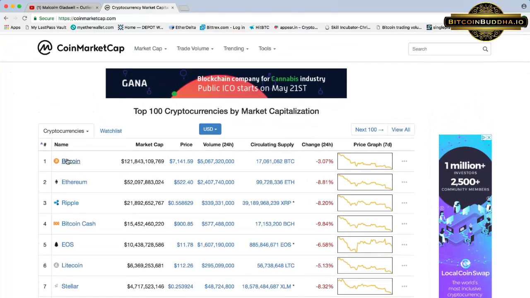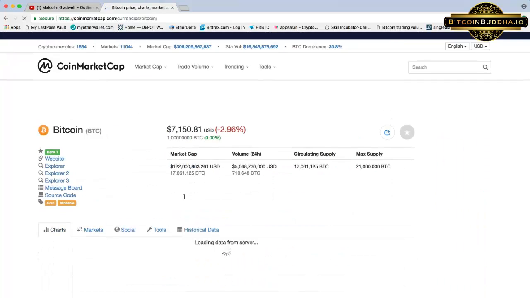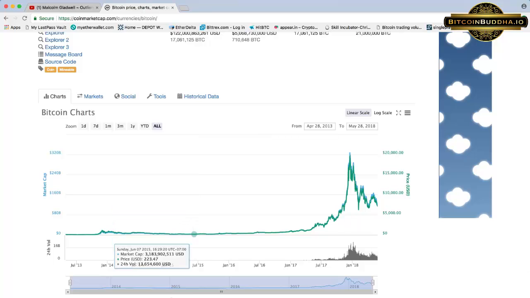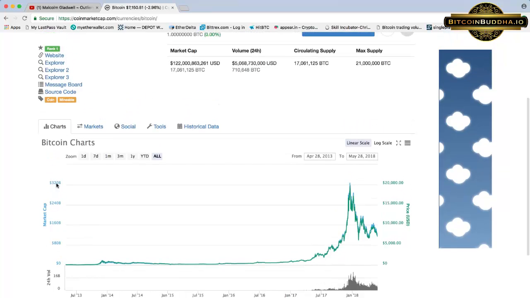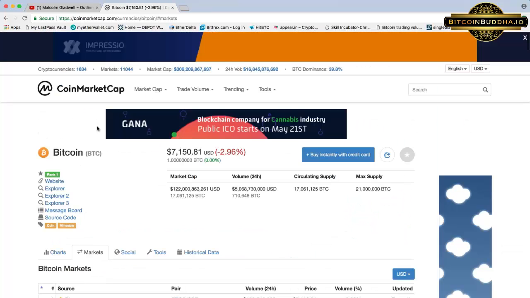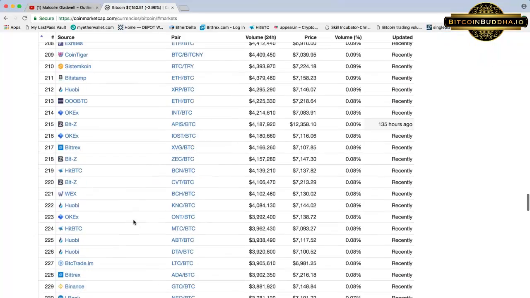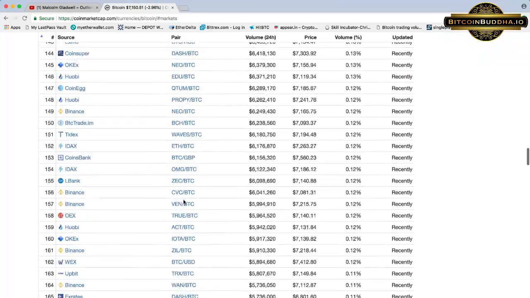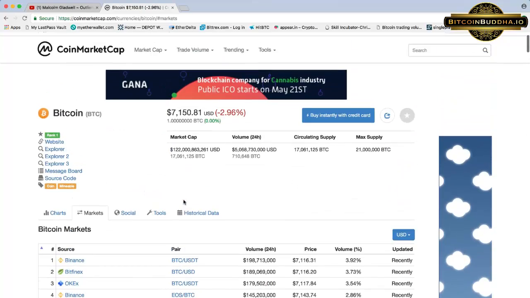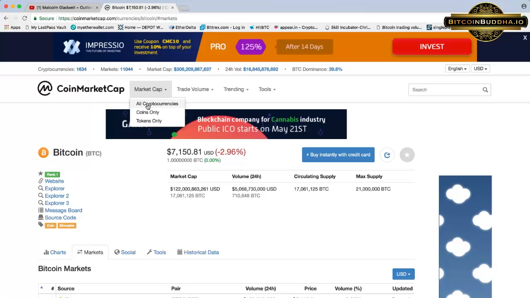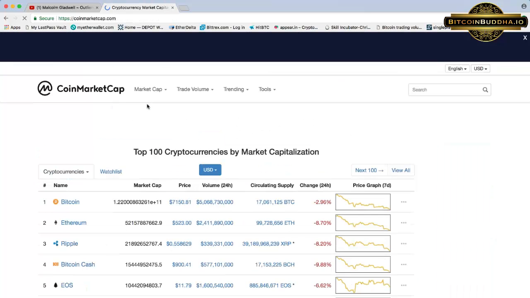So let's take Bitcoin, for example. If I click on Bitcoin, it'll show me a basic chart, and I can check up to July of 2013, which I'm assuming is the inception of this website. Also over here, I come to markets, I can see all the exchanges Bitcoin is on and the pairings on each exchange. Obviously Bitcoin is going to be a huge list, as well as Ethereum and Litecoin, compared to every other cryptocurrency.